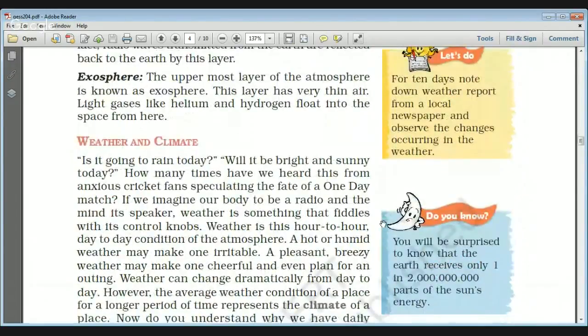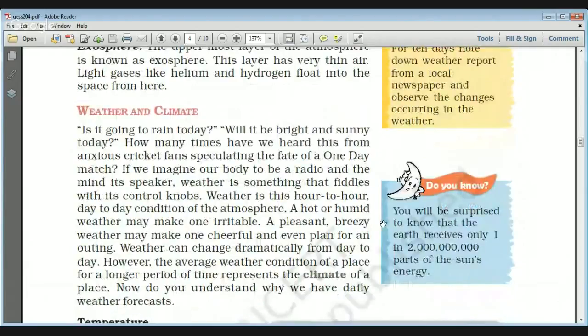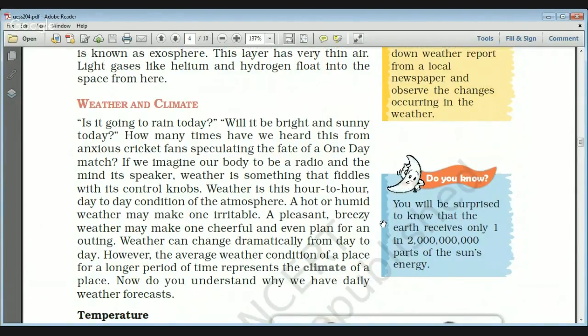See, we have already covered this weather and climate difference. Weather is actually the hour to hour, day to day condition or changes of the atmosphere. For example, a hot or humid weather or a pleasant or breezy weather. So weather is the day to day changes or hour to hour changes in the atmosphere.